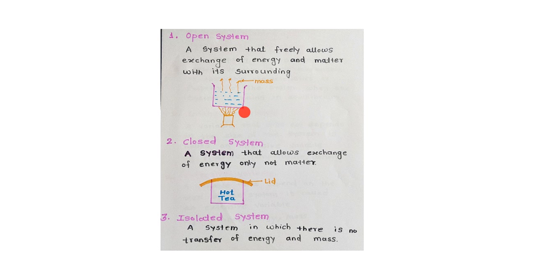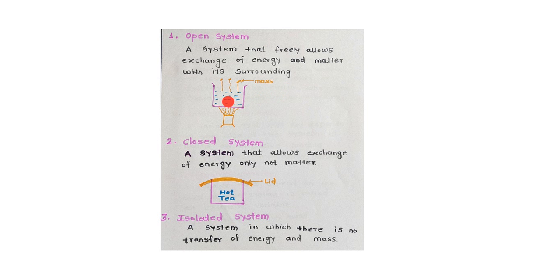Water level कैसे होती है? हीटिंग के बाद में कम होती है. It means water is converted into water vapor and mass is exchanging between system and surrounding. Those water vapors are the mass, exchanging between system and surrounding. This is the surrounding and this is the system.